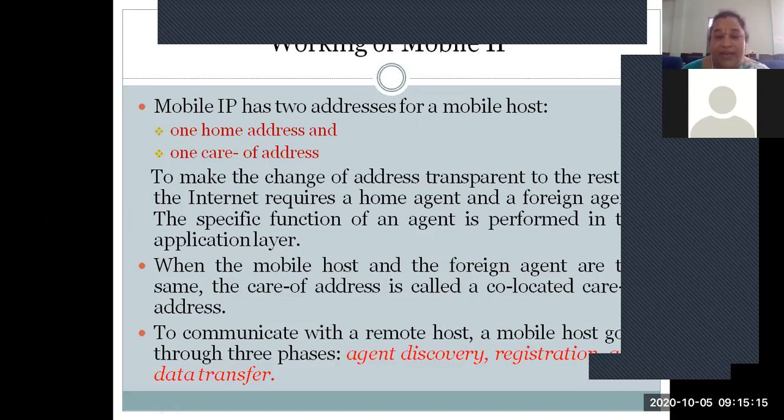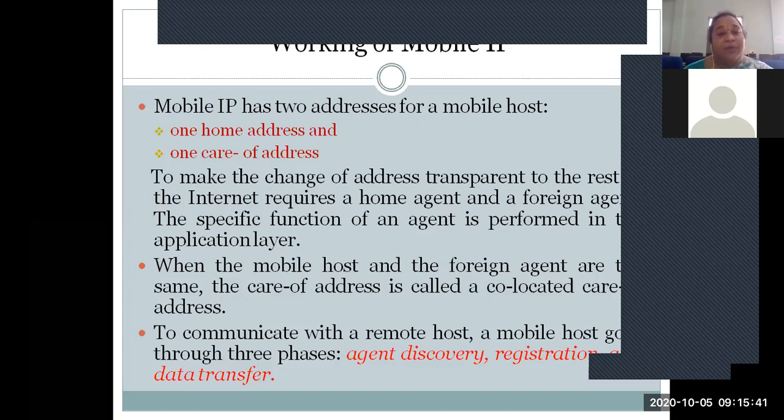So every mobile IP, that is the mobile IP, is given two addresses every time. That is, a mobile will be given two addresses: one is the home address and one is the care of address. Already we know what the home address and the care of address are. The home address is the one given by the home network. That is the permanent address given to this particular mobile host, and it won't change.